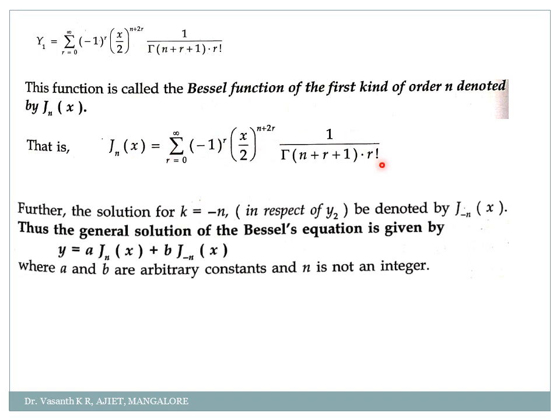See, the solution we have to remember, it is required. So summation r equal to 0 to infinity minus 1 to the power r into x by 2 to the power n plus 2r into 1 by gamma of n plus r plus 1 into r factorial. Further, when I take k equal to minus 1 in respect to y2, it is denoted by J minus n of x. So therefore the general solution of Bessel's equation is given by, the standardized solution, y equal to a into Jn of x plus b into J minus n of x, where a and b are arbitrary constants. So this is the solution of the given Bessel's differential equation.